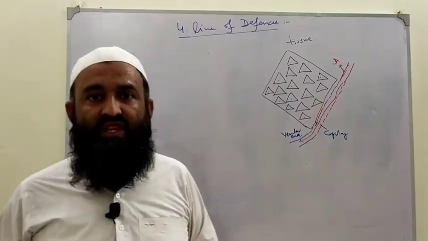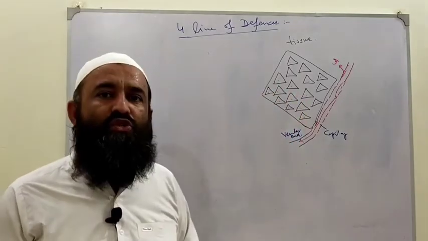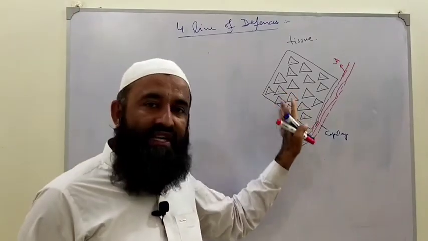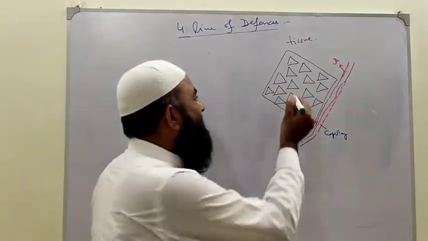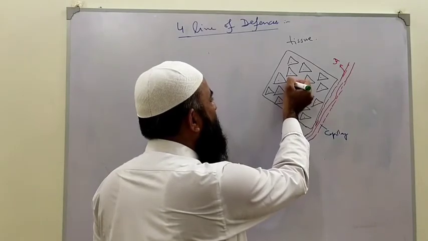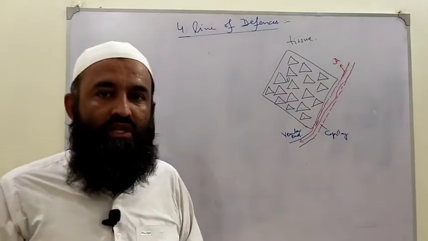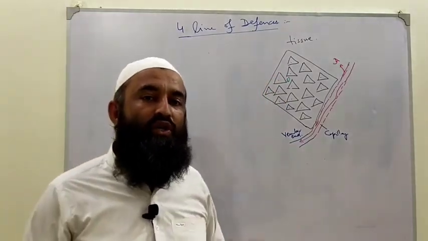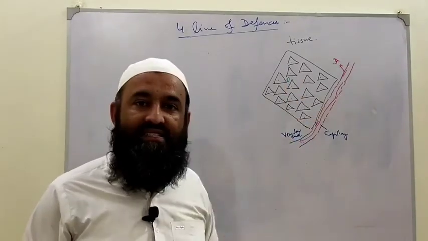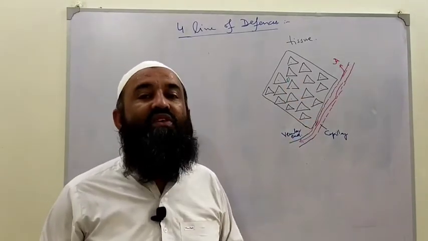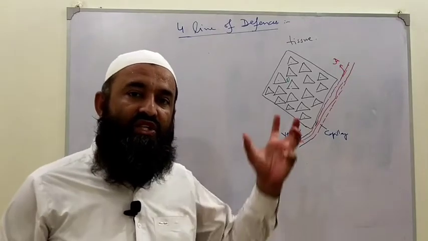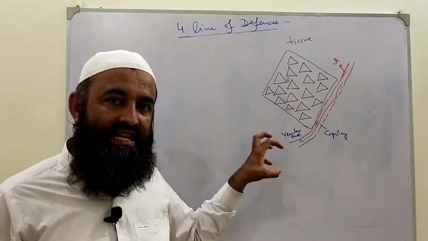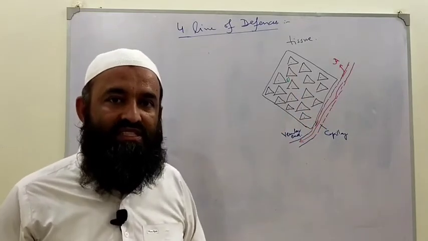Now we are supposing that this tissue has been infected. Unfortunately, an infectious agent, we can say bacteria, has entered this tissue. Suppose that due to any reason, any source, bacteria have come into the tissue. Now how will the human body defend against this bacteria? So we will see. This is a very interesting topic, and if we create that scenario, you will understand, and surely you will remember this topic.